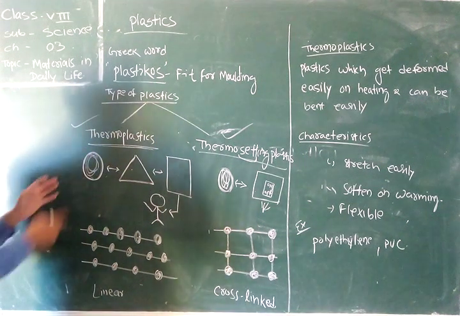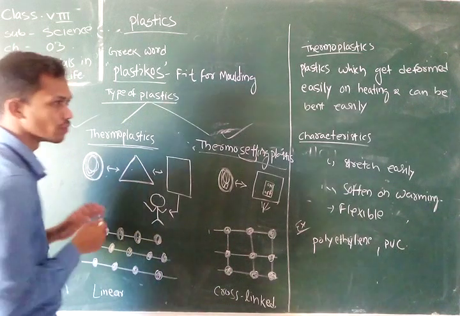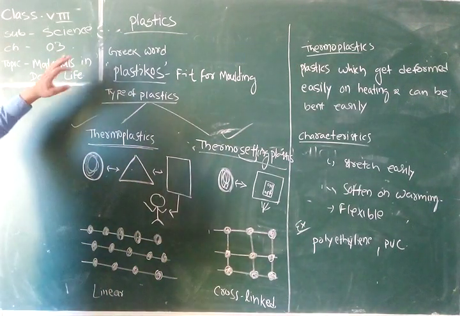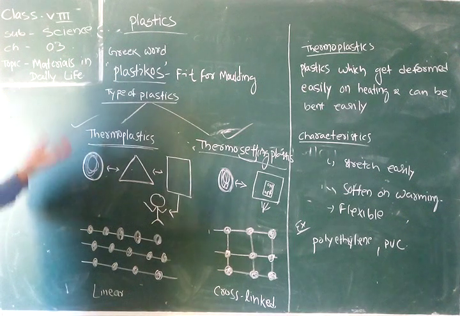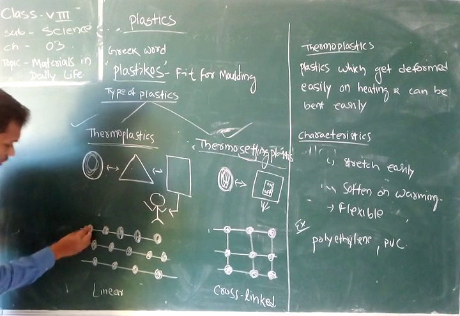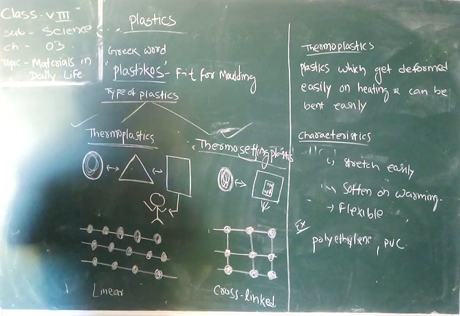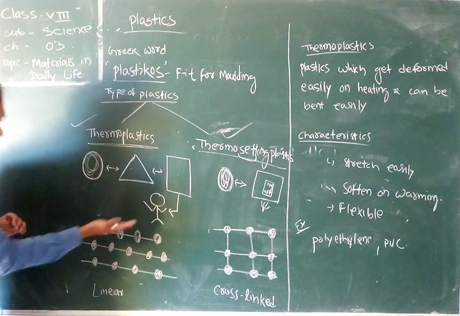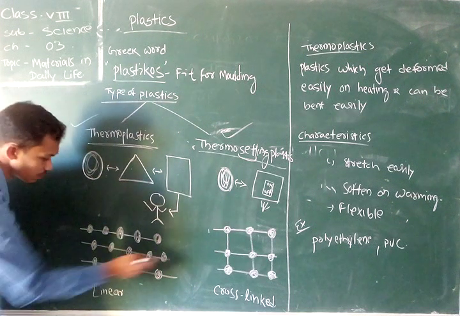Students, how is this possible? Plastic is made up of many polymers. And what is a polymer? A large number of monomers combined together form a polymer. So this is a polymer chain, and this is a polymer chain.